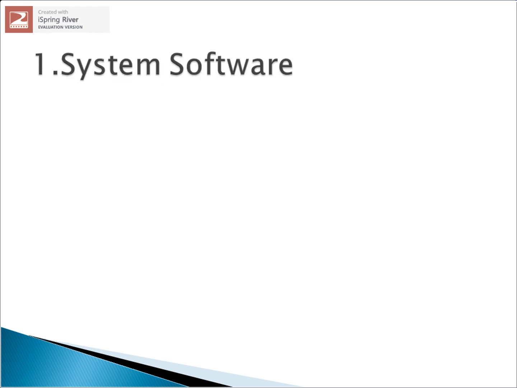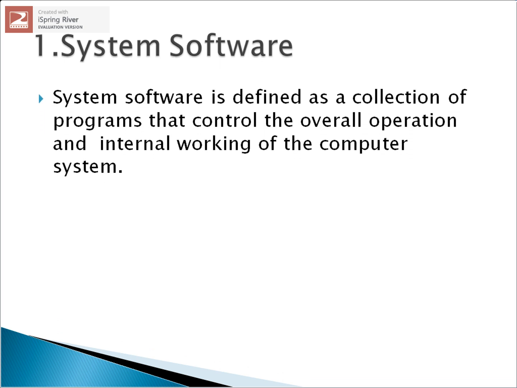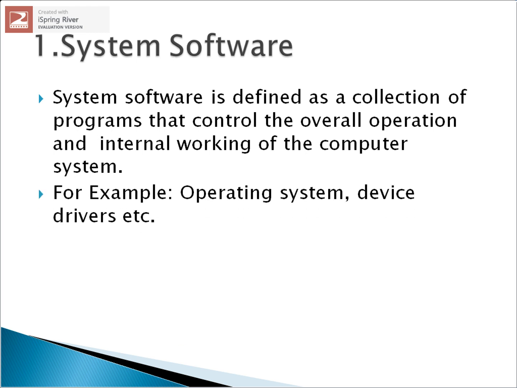First, we will discuss about system software. Now, what is system software? System software is defined as a collection of programs that control the overall operation and internal working of the computer system. For example, operating system, device drivers, etc.